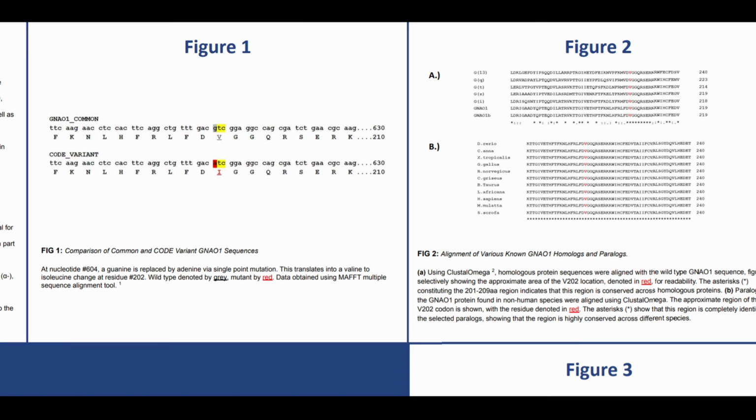So in figure 2, we have two different alignments. In A, we have homologous protein sequences of different proteins in the G protein family. And in B, we have alignment of different orthologs of the same GNAO1 found in different species. So as you can see in figure 2A, from around the 202 region shown in the red valine all the way over to the 209, that region seems to be very highly conserved. And in B, we can see that the entire region that we looked at was completely conserved across different species.